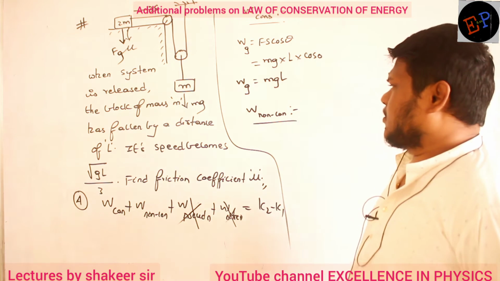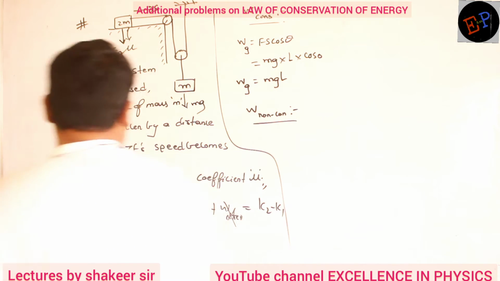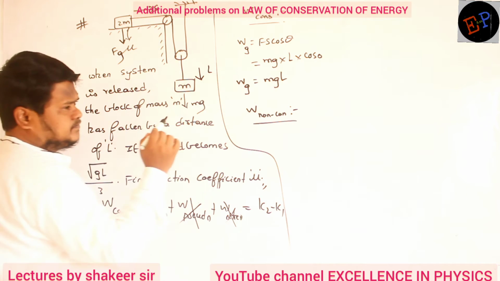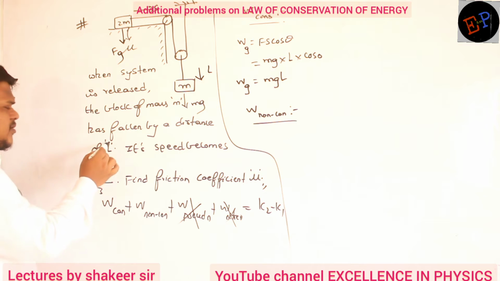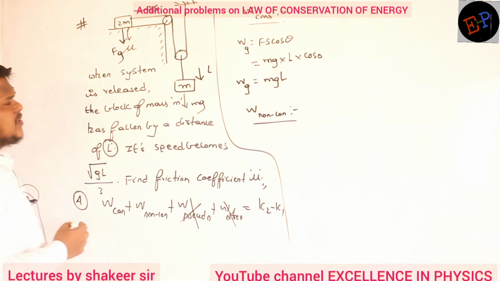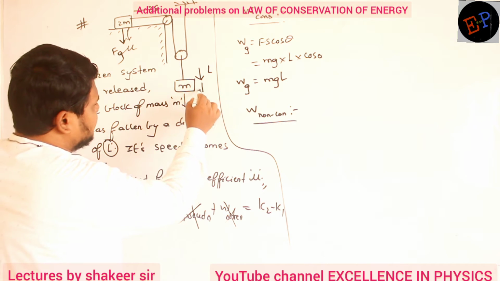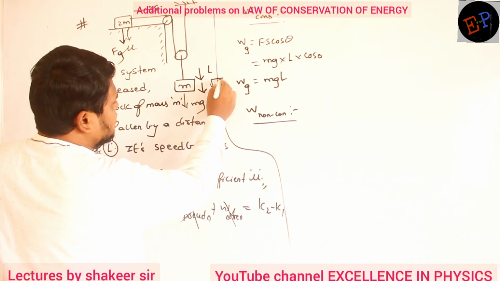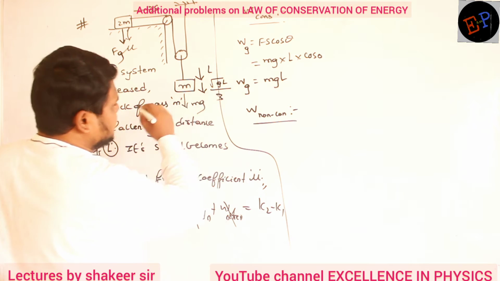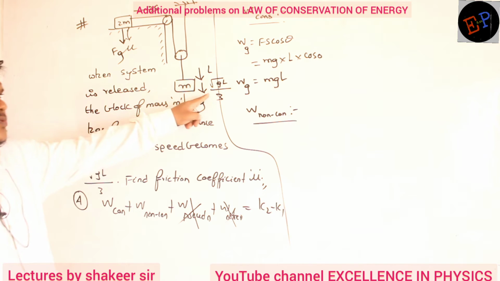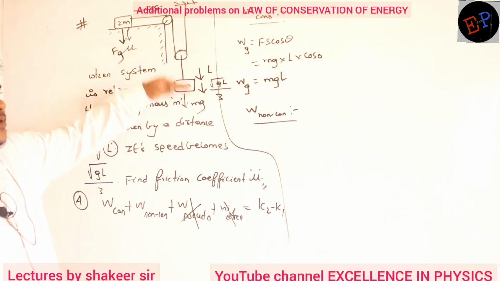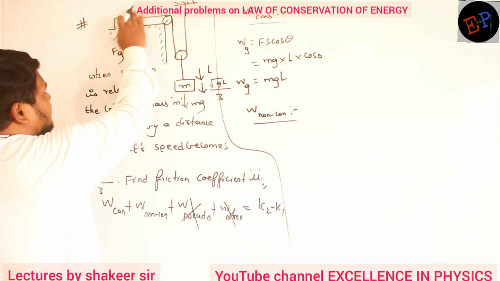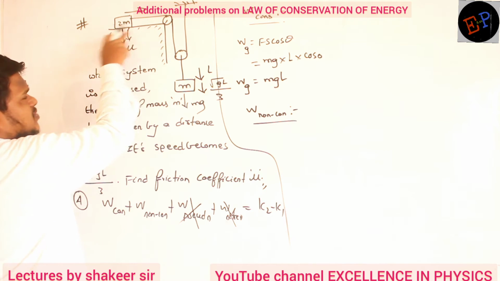Okay. Now here, this body is coming downwards by a distance of L. That's what is given. It is coming down by a distance of L, and after coming a distance of L, its velocity is root GL divided by 3. The distance travelled by this mass is L. Now can you say how much distance 2m will travel?